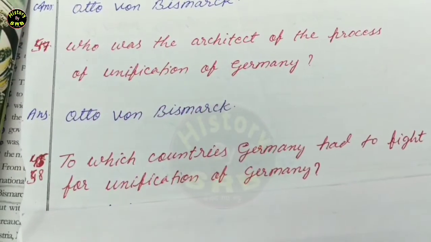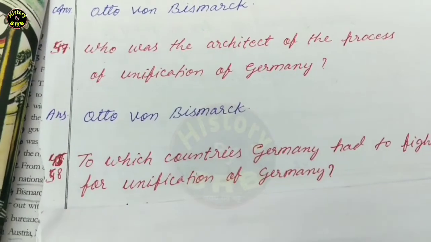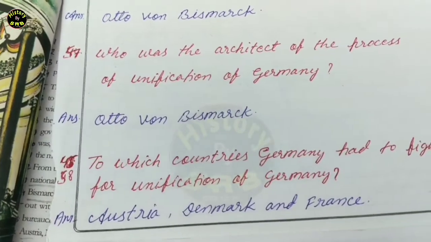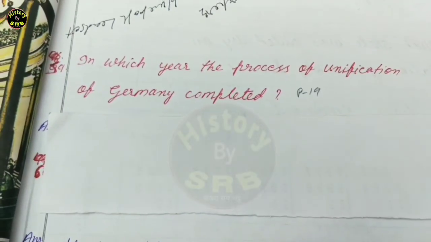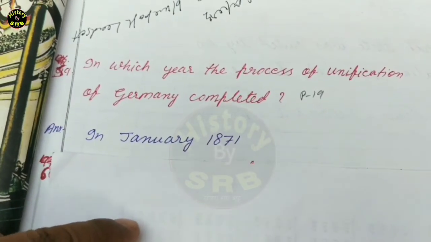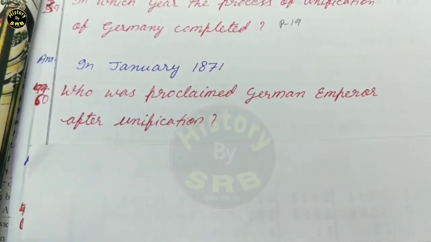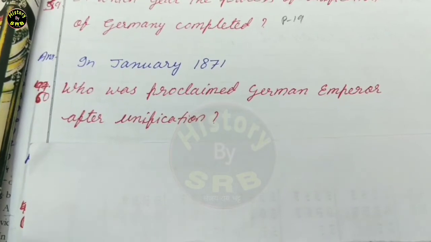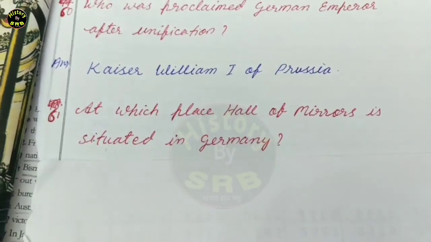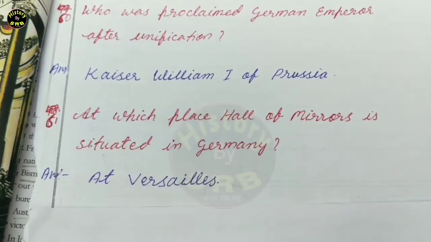Next question. Which countries did Germany have to fight for unification of Germany? The correct answer is Austria, Denmark and France. Next question. In which year was the process of unification of Germany completed? The correct answer is in January 1871. Question number 60. Who was proclaimed German Emperor after unification? The correct answer is Kaiser William I of Prussia. Next question. At which place is the Hall of Mirrors situated? The correct answer is at Versailles.